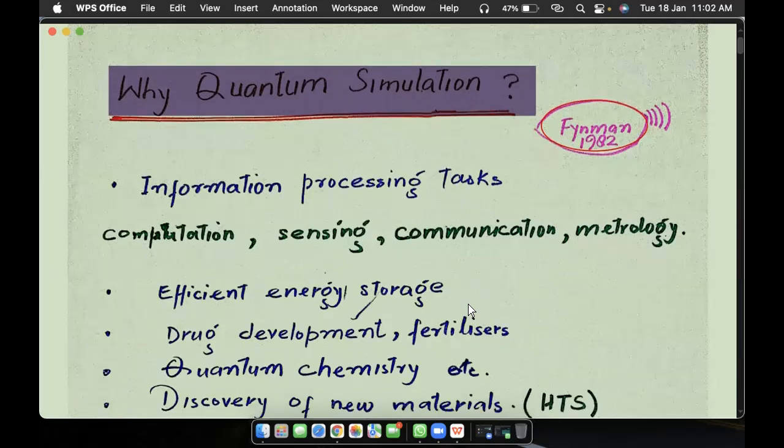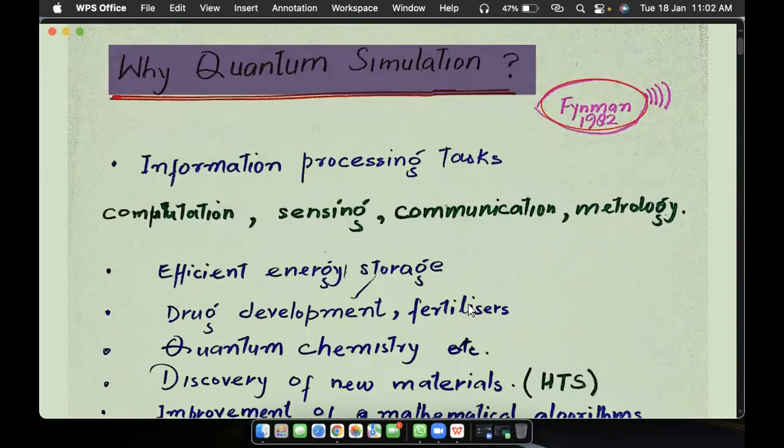We can also make fertilizers, and thus it can help us in reducing carbon dioxide emission. There is a greater amount of carbon dioxide emission coming from making the fertilizers. So it is being said that quantum computers can help us in making those fertilizers, which will not contribute much to the carbon dioxide emission.